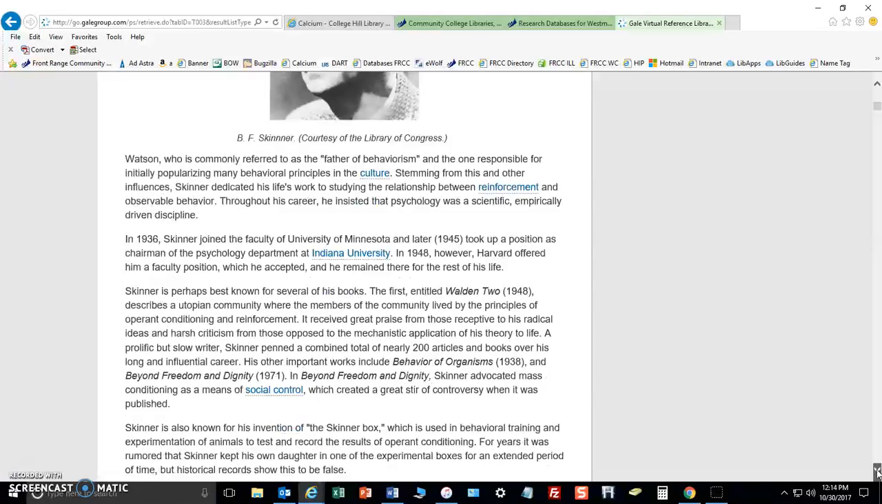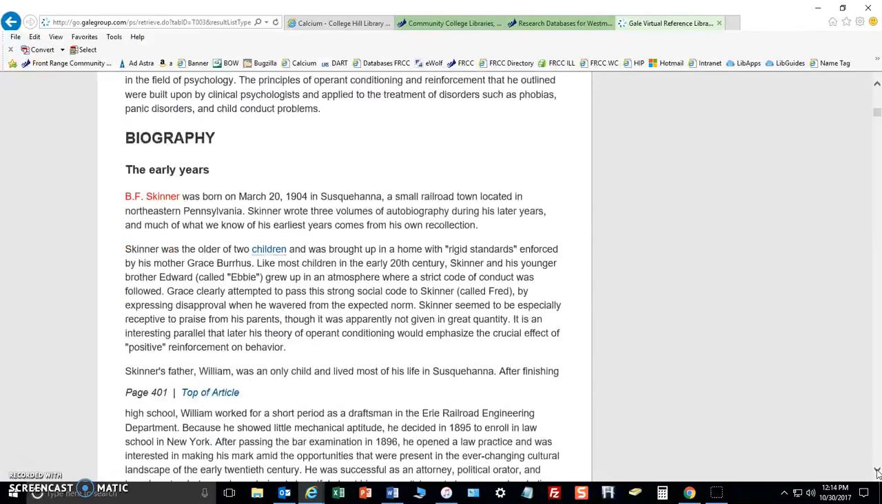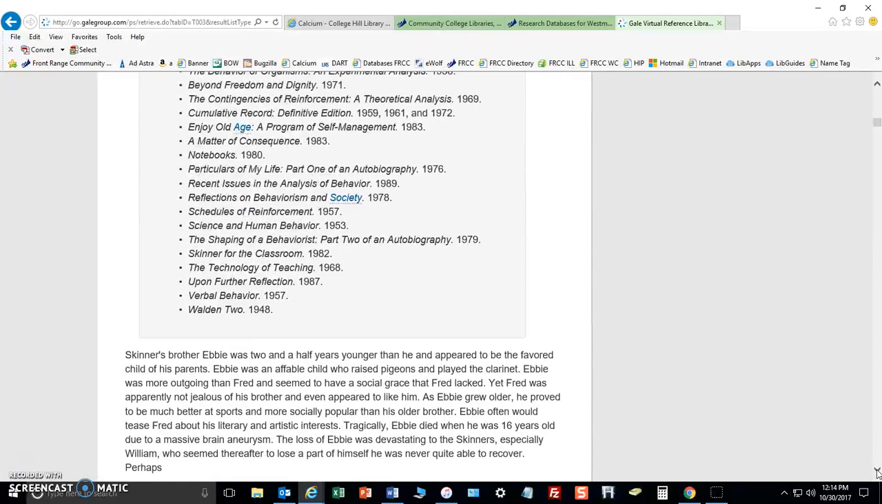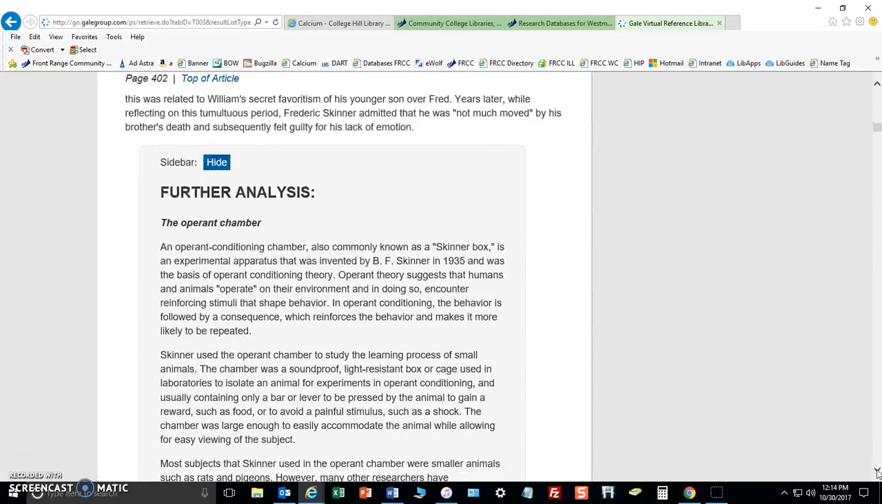There's a picture of him. Tells you all about him. And you're probably not going to find this from the articles in EBSCO. So this gives you just the big picture of who this guy was, which I think is very useful.